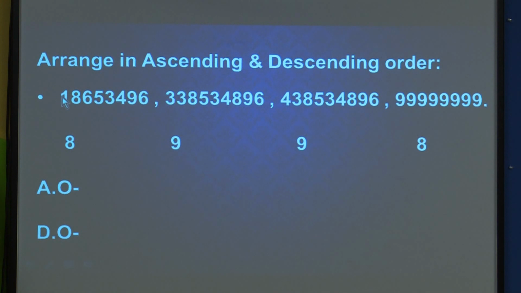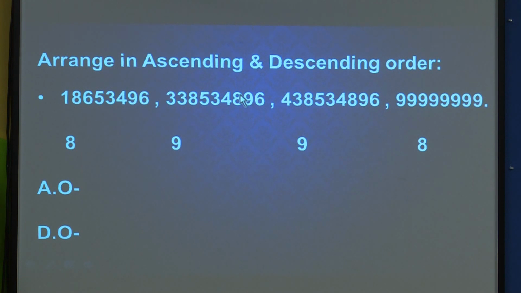First what we have to do? First we have to count the number of digits, write with a pencil in small handwriting, and you can find out the number of digits. So it will be easier to compare this, and you will write with a pen which is ascending and which will be the descending numbers. Yes, everyone understood? So you can prepare your own numbers. You can prepare 6 digit, 7 digit, 8 digit, 9 digit numbers of your choice, and you can solve this example, create a new example of your own and write ascending and descending order.